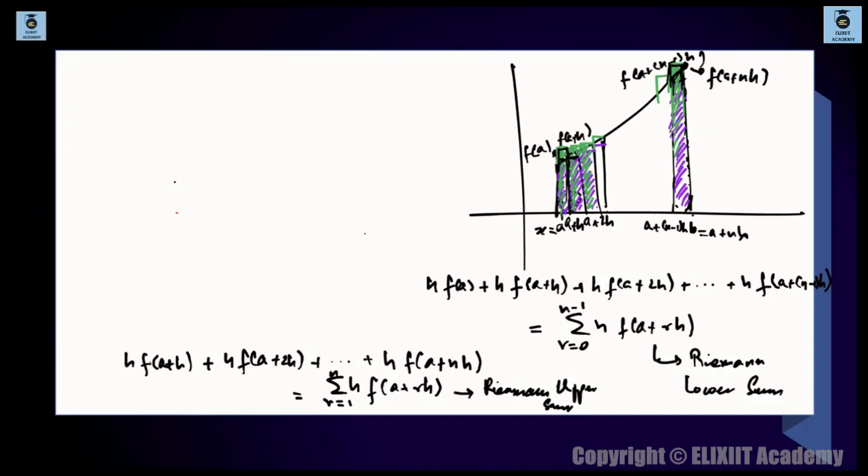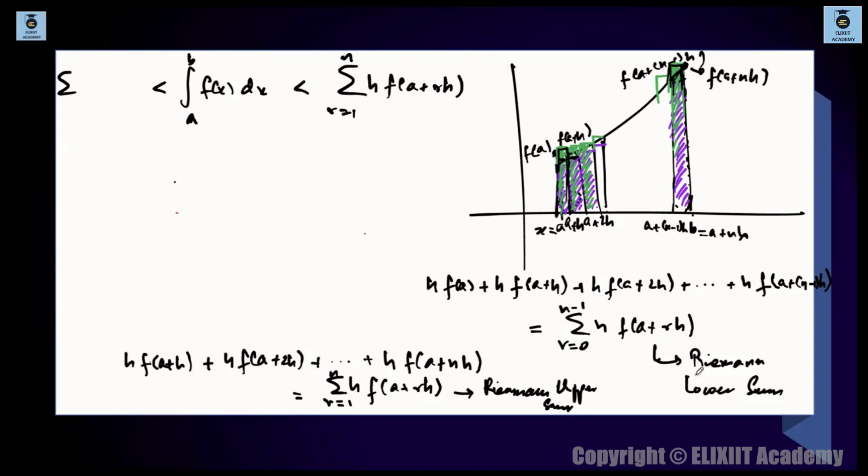This entire region, integration a to b f(x) dx, lies in between summations. Because the Riemann upper sum will give you more area, since you are covering the green strips, and the green strips are going outside the curve, meaning this is covering more area. So this is the upper limit, which is h times f of a plus rh, and the lower limit is what? So we have established one inequality.